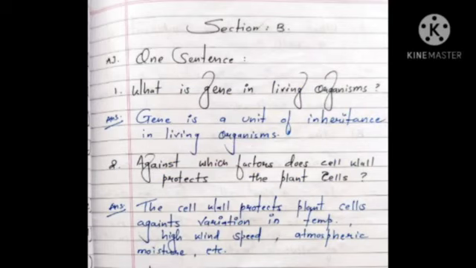Chapter number 8, section B, one sentence answers. The first one is, what is a gene in living organisms? The answer is, a gene is a unit of inheritance in living organisms. Second question: against which factors does the cell wall protect the plant cells? The answer is, the cell wall protects plant cells against variation in temperature, high wind speed, atmospheric moisture, etc.